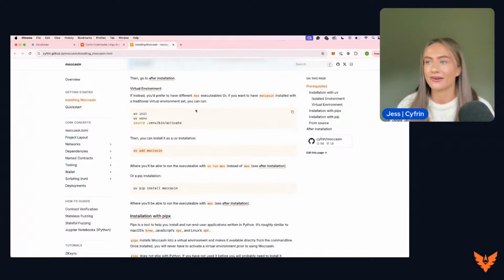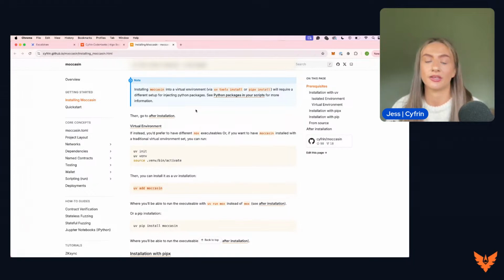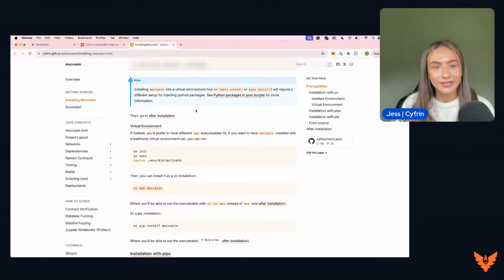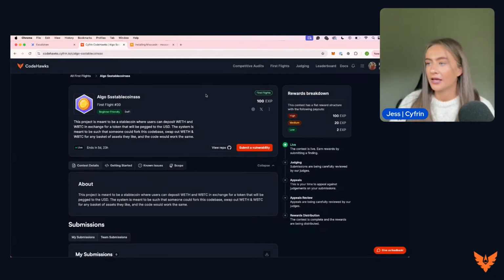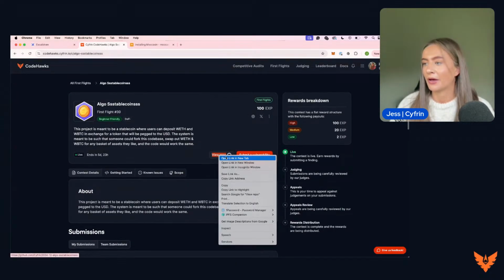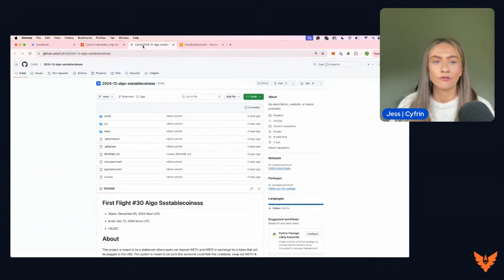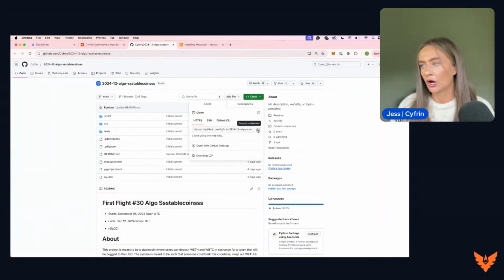So we've got the Moccasin installation documentation on cyphering.github.io/Moccasin. If you already have UV installed, all you need to do is head over to Codehawks. You can see that we've linked the repo here. You can go into your VS Code. We want to copy the link here.